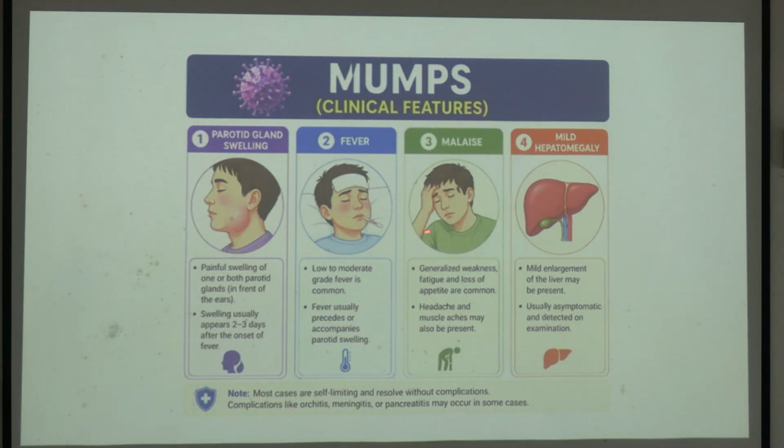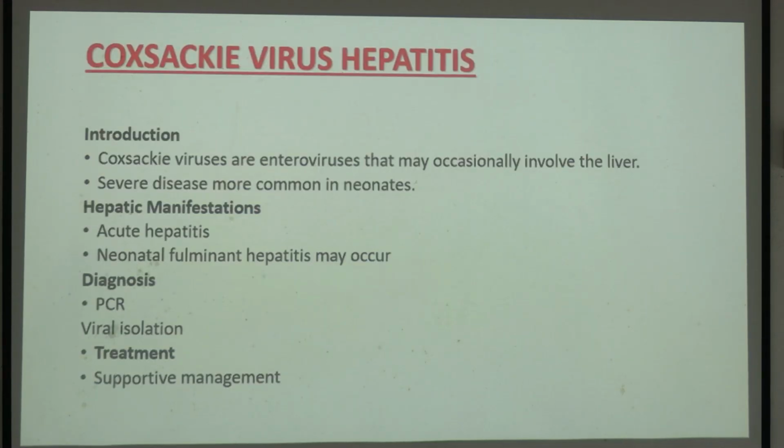You see, there will be fever, there will be parotid swelling. So both or one parotid gland will be swollen, and the swelling will usually appear 2 to 3 days after the onset of fever. This is very characteristic. You cannot miss a mumps patient.